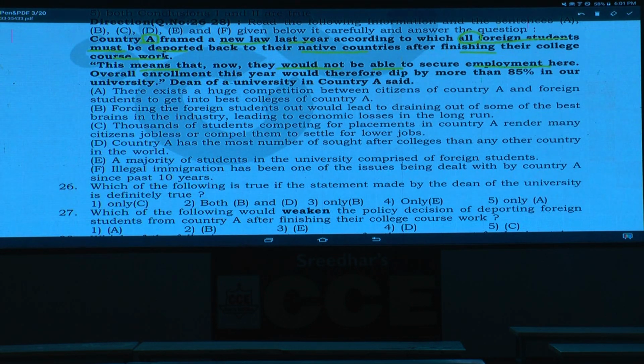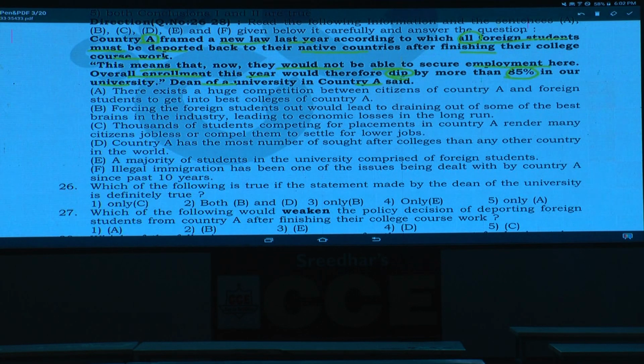Then overall enrollment this year would dip by more than 85% in our university. This is the statement made by the dean of a university in country A.